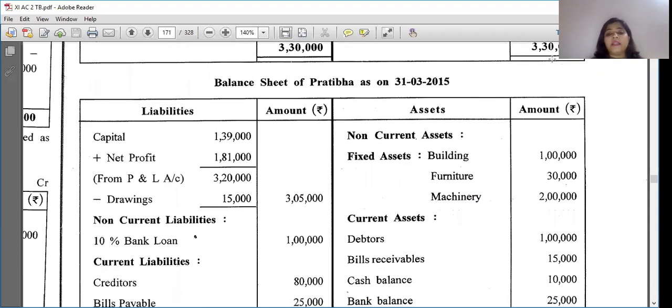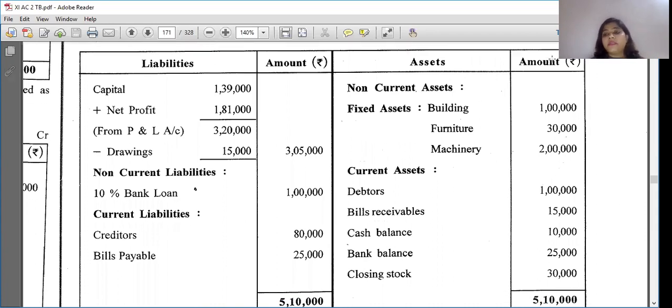You can see over here the balance sheet. We had seen liabilities and assets. So this is your capital, profit, non-current liability. Remember, more than 1 year bank loan, then current liabilities, creditors, bills payable, non-current assets that were building, furniture, machinery, current assets, debtors, bills receivable, bank balance, closing cash balance, closing stock, all is here. So these were the things that we are learning and how we are going to use them. Is it clear? So coming to our topic.